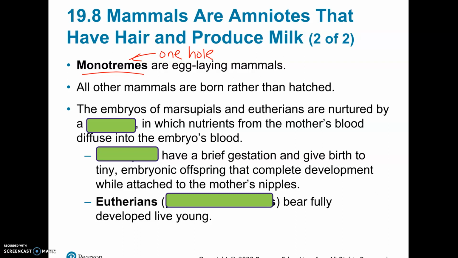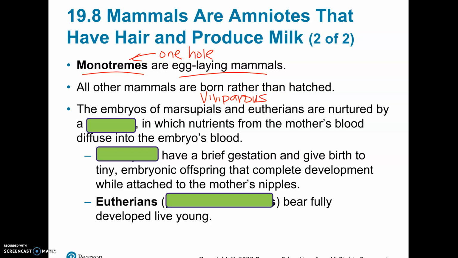But what's unique about them is they are egg-laying mammals. So they do not give live birth like other mammals. They lay eggs like a bird or a reptile, but they do give milk to their young. And this would include the duck-billed platypus and what's called the spiny echidna. They both lay eggs. Other mammals are born live. That's called viviparous, a live birth. We don't hatch our babies out of eggs.